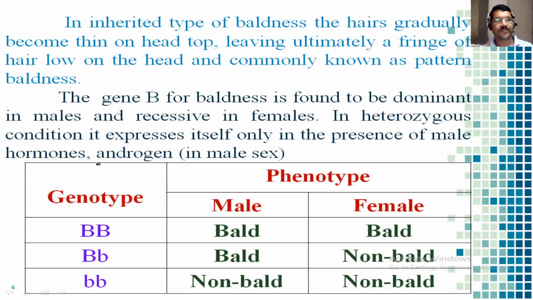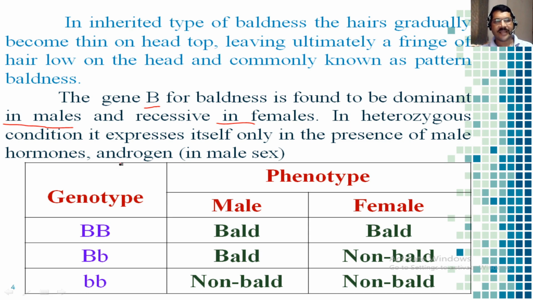So the gene responsible for baldness, suppose this is gene B, is found to be dominant in males and recessive in females. Here you will see how different types of males and females receive such a trait from their parents.